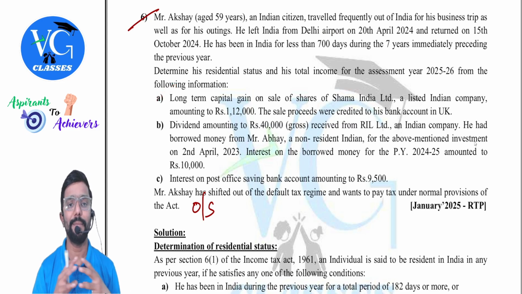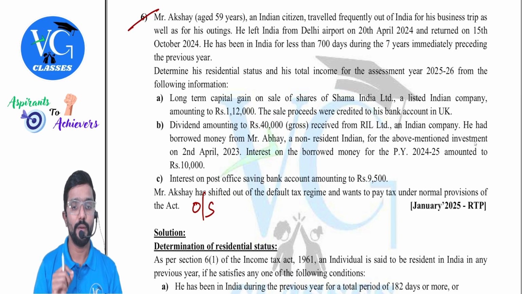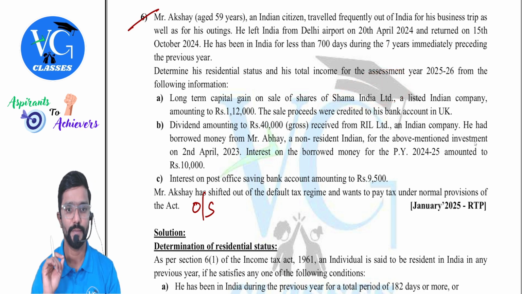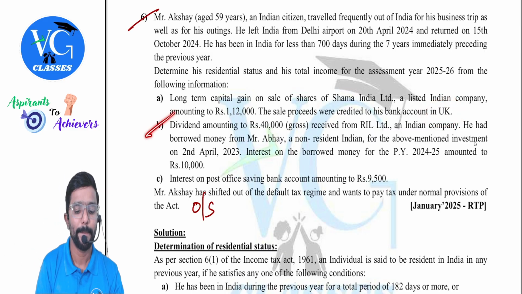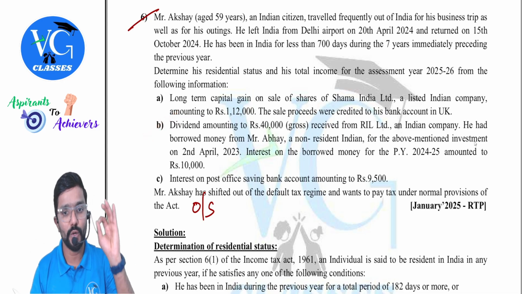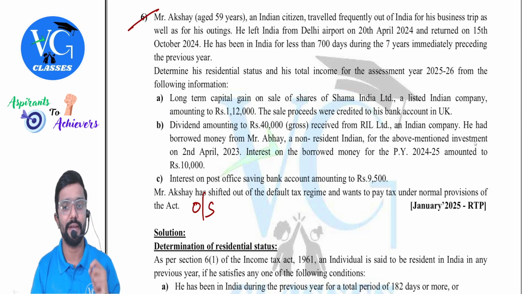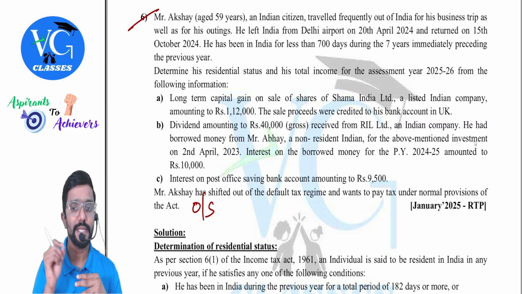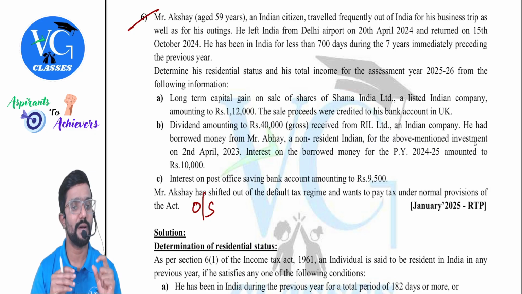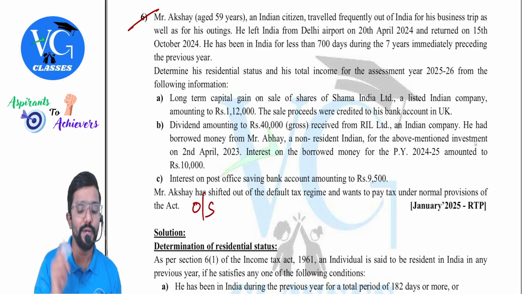First one, long-term capital gain on the sale of shares of Sharma India Limited, a listed Indian company, amounting to 1,12,000. Okay, an Indian company, guys. So is it an Indian income? Yes. 1,12,000. The sale proceeds were credited to his bank account in UK. Doesn't matter. Is it still taxable? Yes, in India. Dividend amounting to 40,000 gross received from RIL Limited, an Indian company again, Reliance Industries Limited. He had borrowed money from Mr. Abhay, a non-resident Indian, for the above mentioned investment on 2nd April 2023. Interest on borrowed money for previous year 24-25 amounted to 10,000.